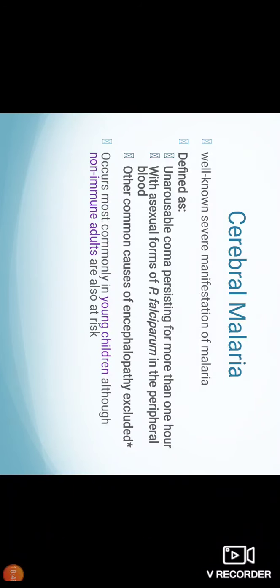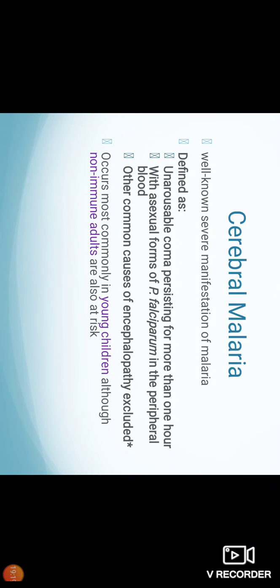Cerebral malaria is a well-known cause for the severe manifestations of malarial infection, particularly P. falciparum. It is defined as unarousable coma persisting for more than 1 hour, in a person who has asexual forms of Plasmodium falciparum in their blood, after ruling out other causes of encephalopathy.